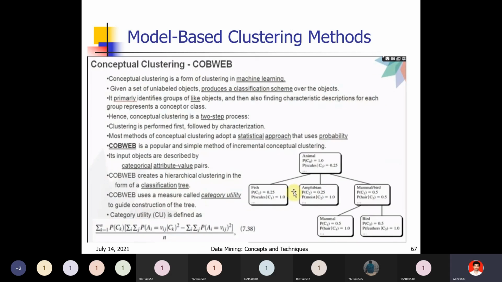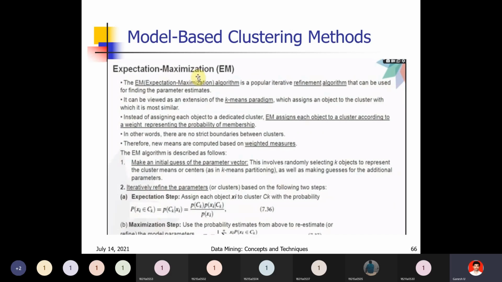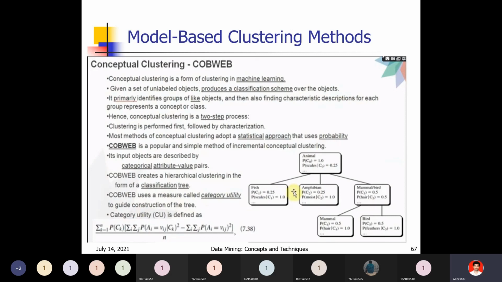Expectation maximization mainly depends on probability distribution. Based on the probability distributions and weights, the clustering can be done. For that we have several formulae for probability distribution, so it can be done iteratively. It is nothing but an extension of the K-means algorithm. That is about